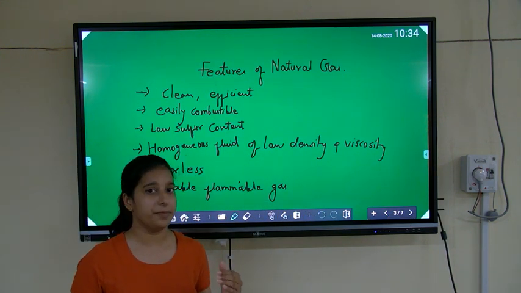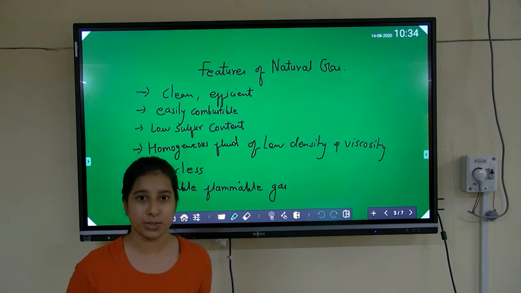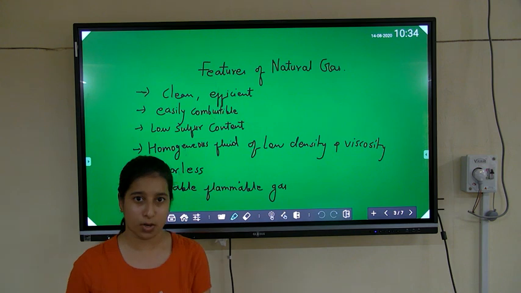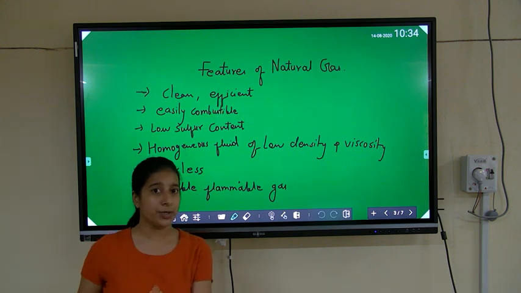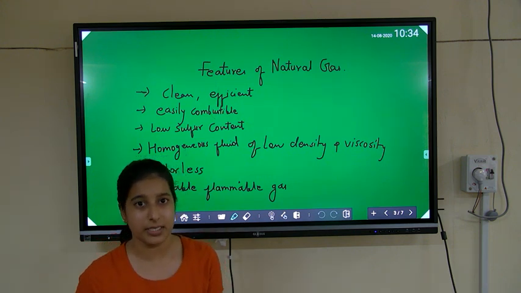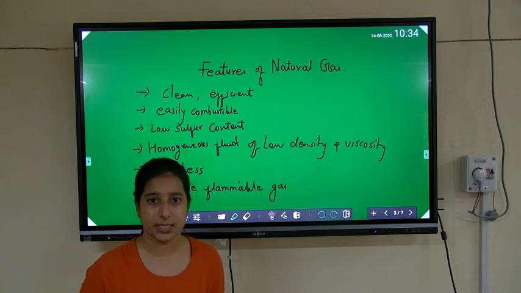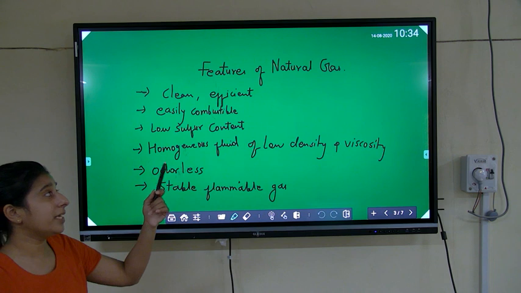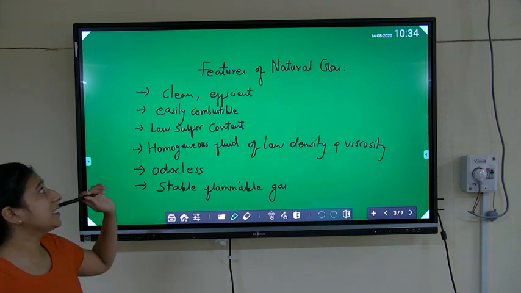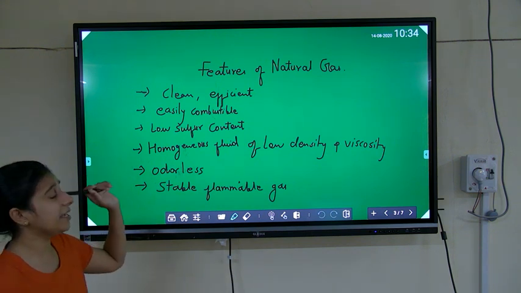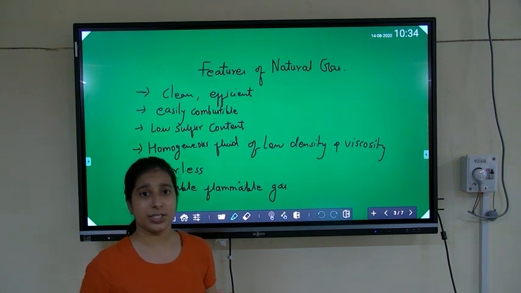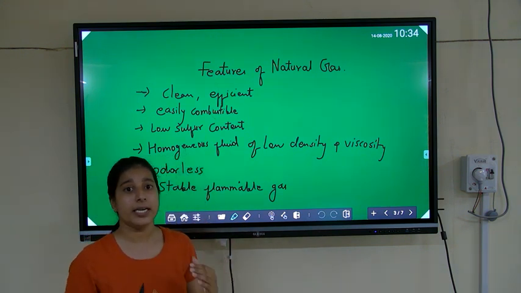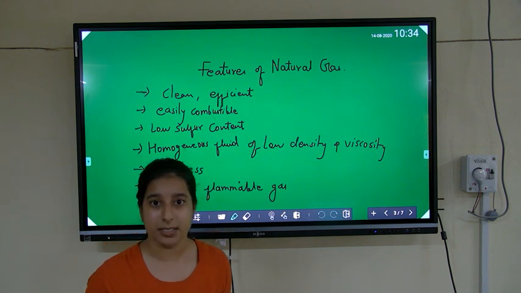Next are the features of natural gas. We have discussed what natural gas is: a mixture of hydrocarbon gases plus non-hydrocarbon gases. In the non-hydrocarbon gases, there are some impurities that we need to process. So next are the features. Natural gas is an almost clean and efficient fuel. Its energy content, or I can say its heating value, is higher compared to any other fuel.